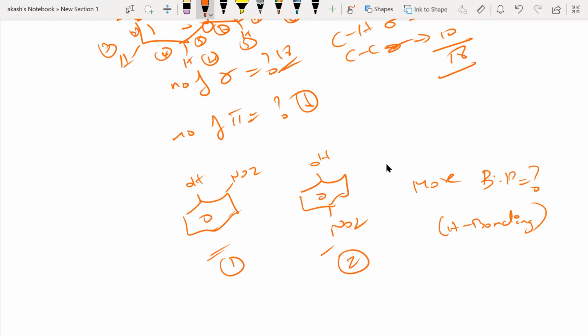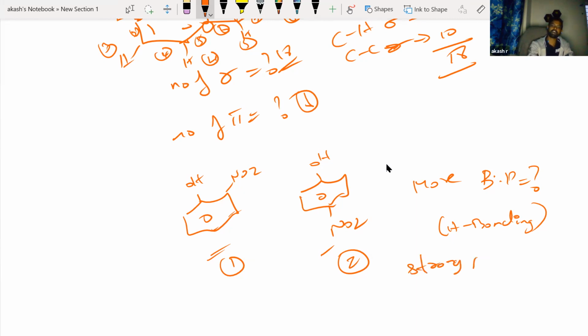Sir, is it the first one? Okay, fine. So how do you answer these questions? We ought to understand this: strong hydrogen bonds mean high boiling point. This is what you have to remember. Now how do you decide which will have strong hydrogen bonds? In this case everything is the same: OH, NO2, benzene ring. It's just that the NO2 is a little far away from OH in one, and in this case NO2 is a little close to OH.